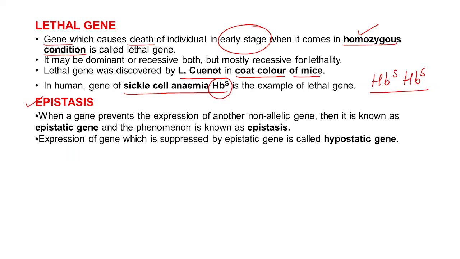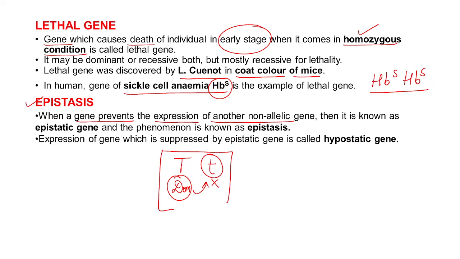Coming to the next one, epistasis. What is epistasis? A gene which prevents the expression of another, non-allelic gene is known as an epistatic gene. Usually, a dominant gene will prevent the expression of a recessive gene. If you consider capital T as a dominant gene, it always stops the expression of the recessive gene. This is the normal condition.